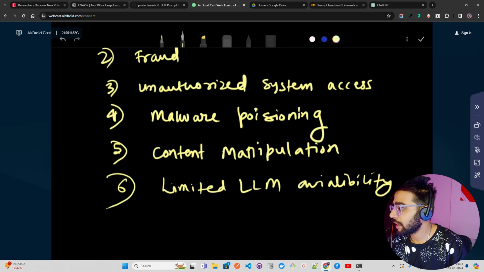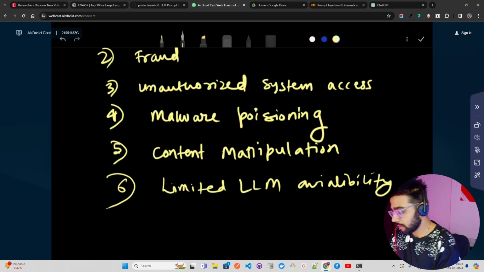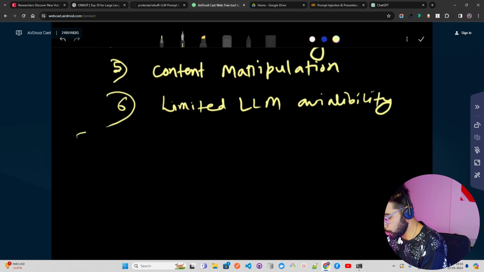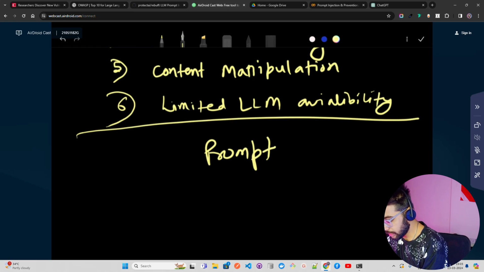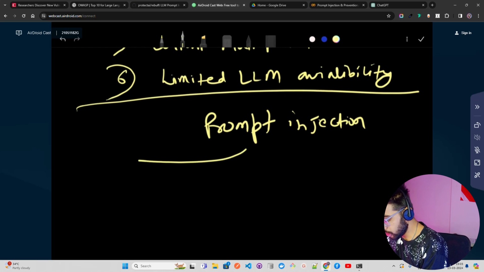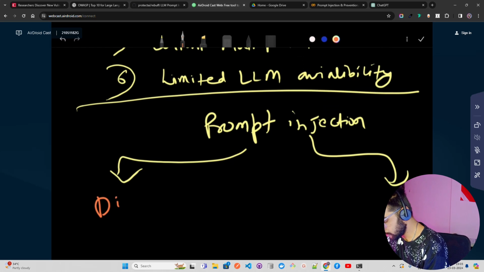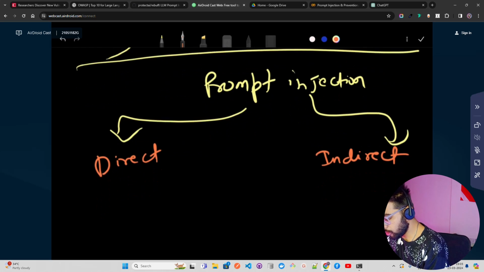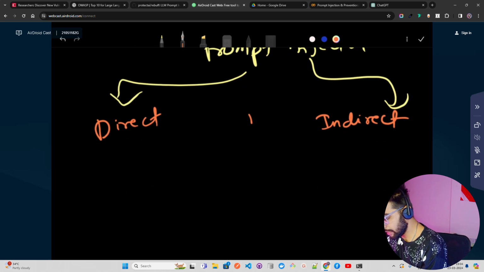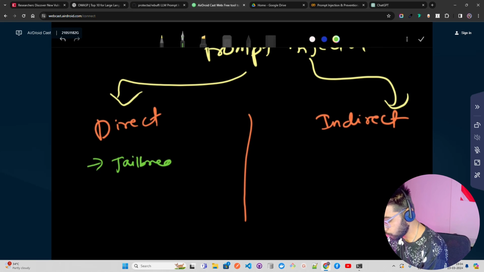Okay, and there's a different way. So there are two ways. When you talk about prompt injection, there are two major ways that we're going to talk about. One is direct and the other is indirect. Direct is very simple. I'm going to give an example of direct, which is nothing but jailbreaking that you would have heard about so far. Okay. Jailbreaking or mode switching, and I have shown you a live example on ChatGPT just a bit ago.